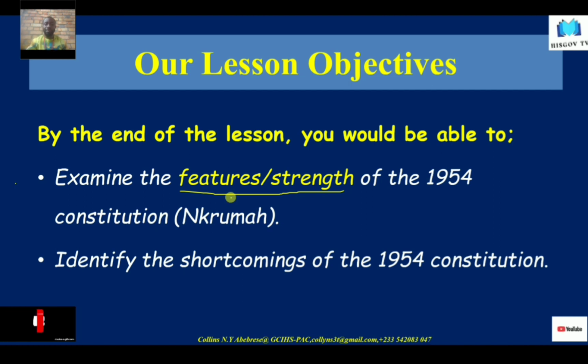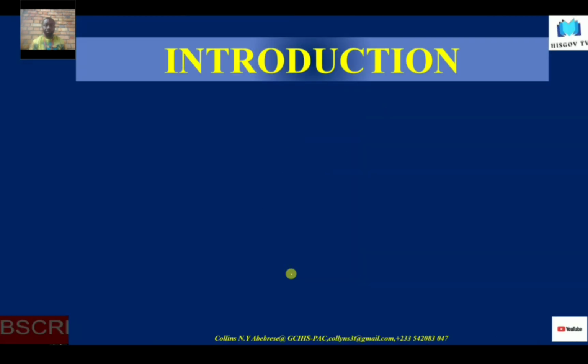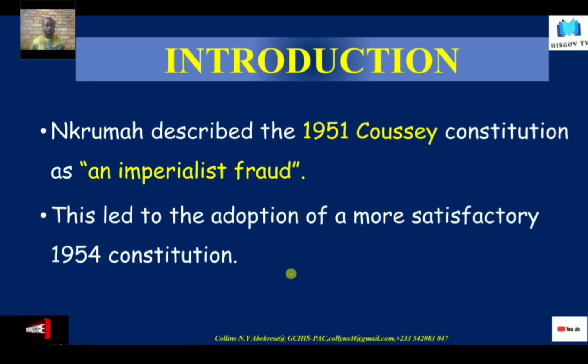So we will look at the features, what was new about the 1954 Constitution. Then we also look at the shortcomings, as we do every day. The shortcomings, what were the weaknesses in the 1954 Constitution? And so these two objectives should guide us in our conversations today.